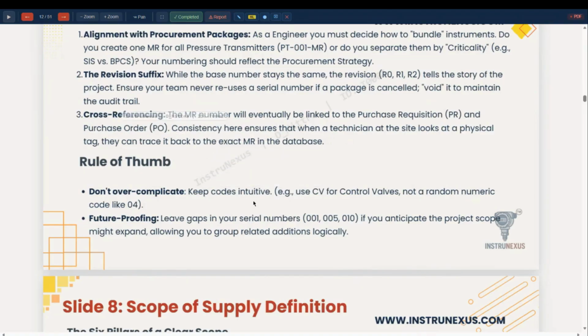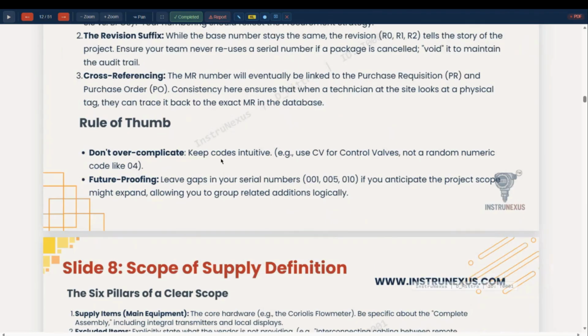So very important is to not overcomplicate. Keep codes simple, use CV for control valve, not any number. The simple numbering philosophy of the project is to be followed. For future proofing, leave a gap for serial numbers in case you anticipate some more additions at a later stage, so that logically it can be added.